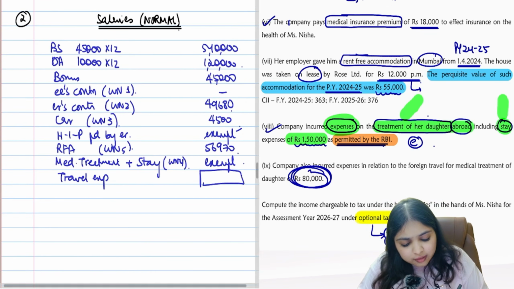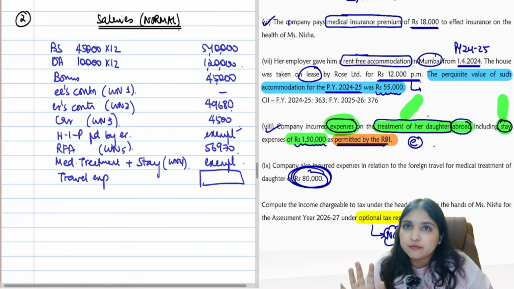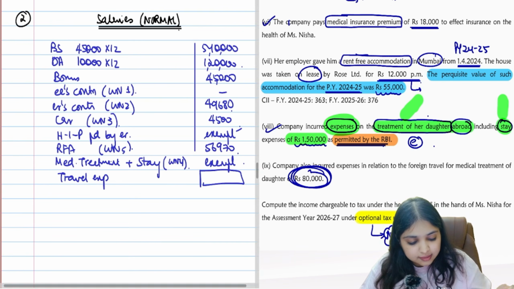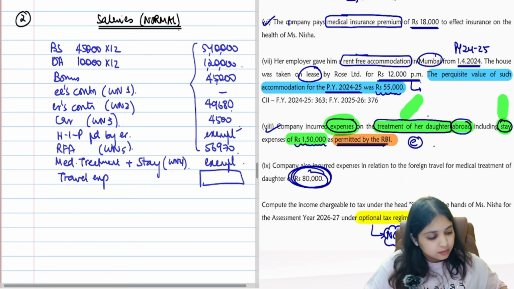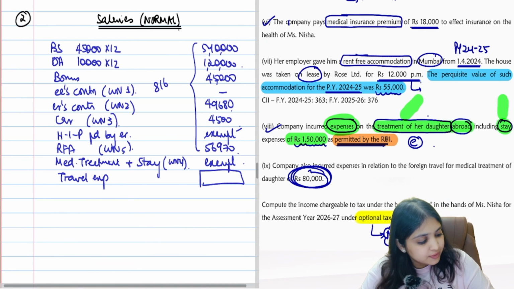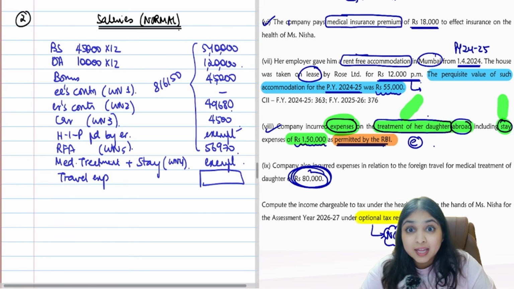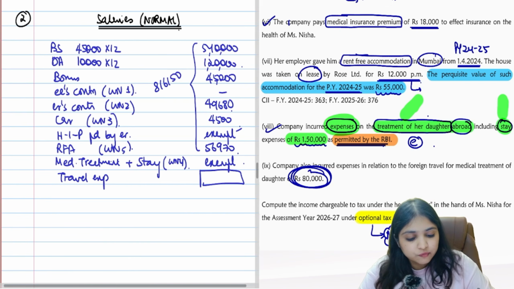Okay guys, now please have a look at the GTI. If you ignore the travel expense, what's the GTI of the SSE? How much is this entire total? I need to find out the GTI of my SSE. I am getting 8,17,150 guys.